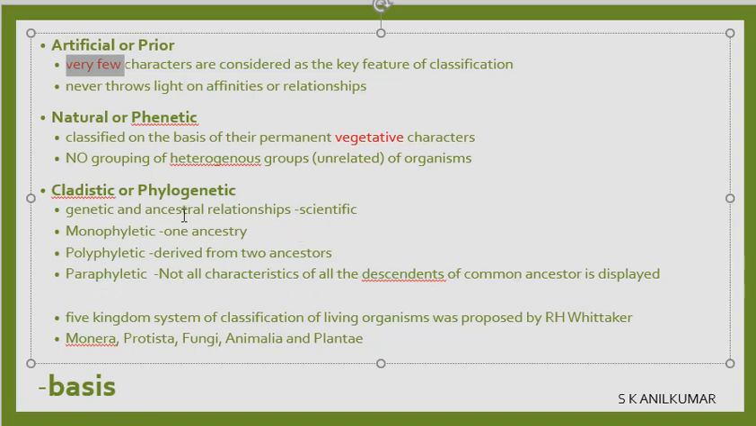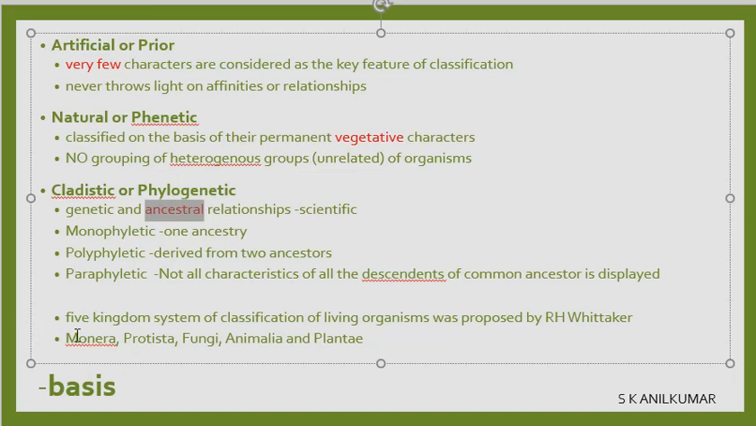Now, based on the characteristics of one ancestor, when we group it, we call it monophyletic. Based on characteristics of two ancestors, maybe the father's side and mother's side, it will be called polyphyletic. When not all characters of all descendants of a common ancestor are displayed by this group of organisms, it is called paraphyletic grouping. So you have an artificial grouping, phenetic grouping, and phylogenetic grouping, where ancestor relationship is what phylogenetic is.